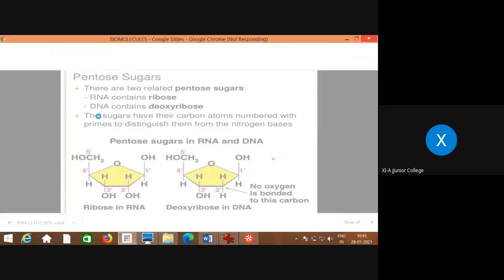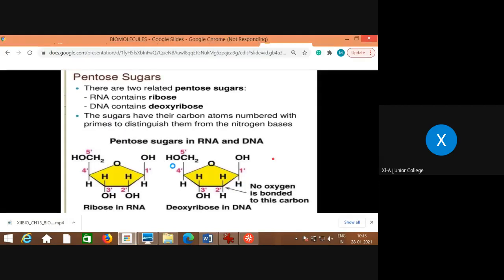By the time you can keep your textbook open, and if you can write down there the difference between the deoxyribose sugar and the ribose sugar that you can find.